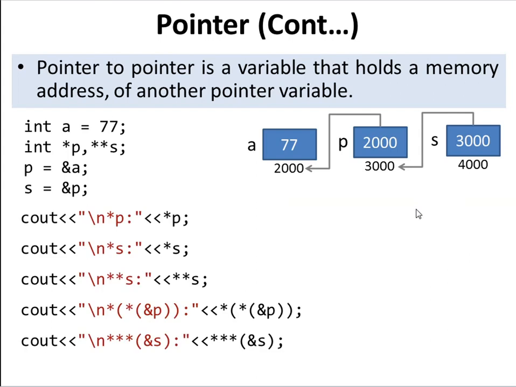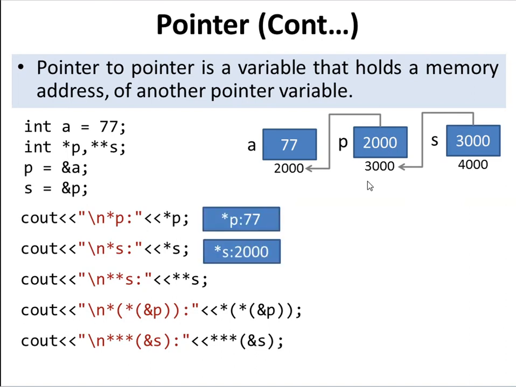Here we are going to see the sum of the statement cout << *p. When we say *p, the address is 2000. What value does address 2000 contain? *p means what 2000 contains. 2000 contains 77. Same for *s. *s means 3000 contains 2000, so it will print 2000 here.